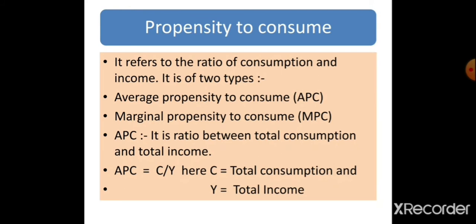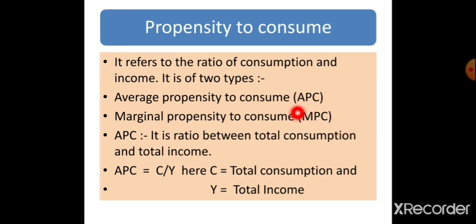In fact, it is the ratio of consumption and income. It has two aspects. One is the average propensity to consume and second is the marginal propensity to consume. So I think you are capable of understanding what propensity to consume is. Propensity to consume means the desire to consume corresponding to different levels of income. It is the ratio between consumption and income. It has two aspects: average propensity to consume and marginal propensity to consume.